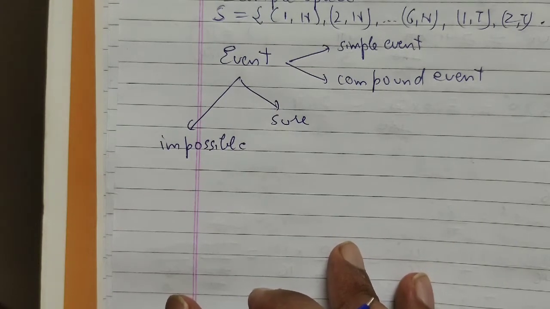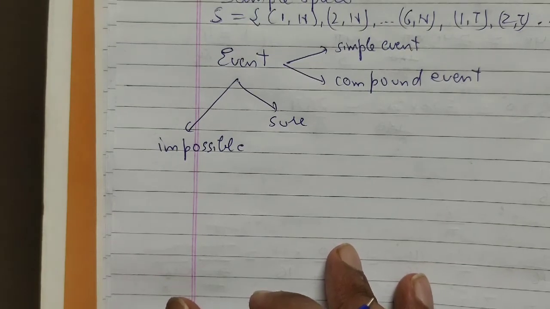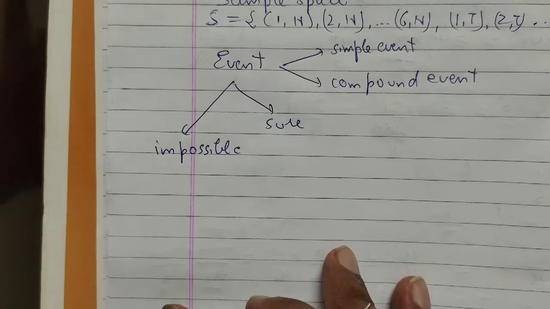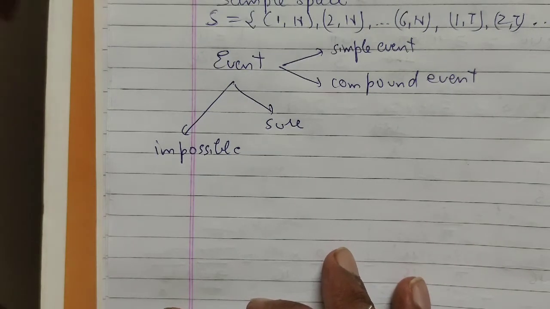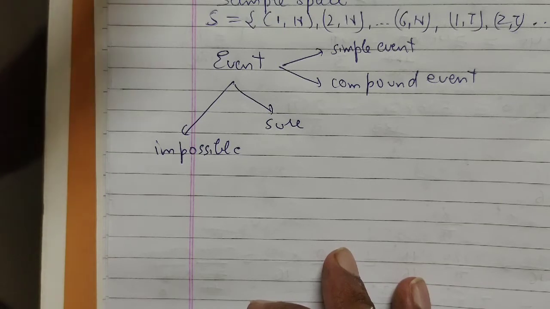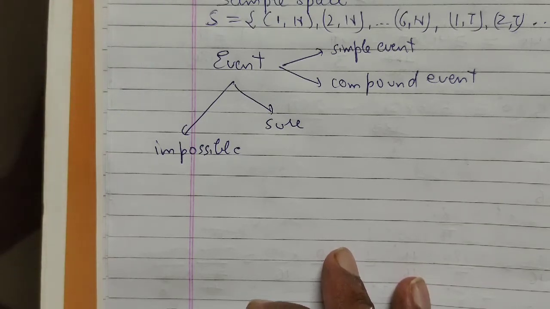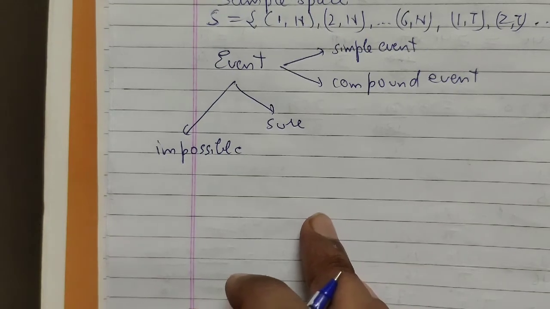So that is an impossible event, right? Second, suppose we have shuffled the spade cards together. How many spade cards are there? 13 spade cards are there. So if we shuffle 13 spade cards and take out one card, the possibility of getting a spade card is 100%. That is a sure event.